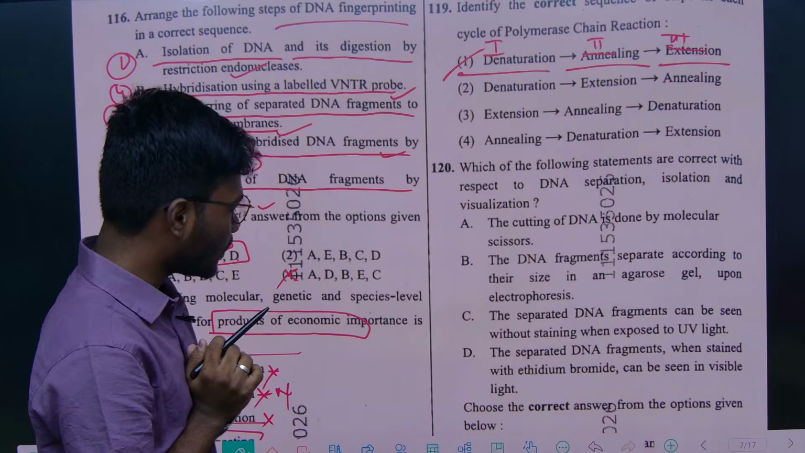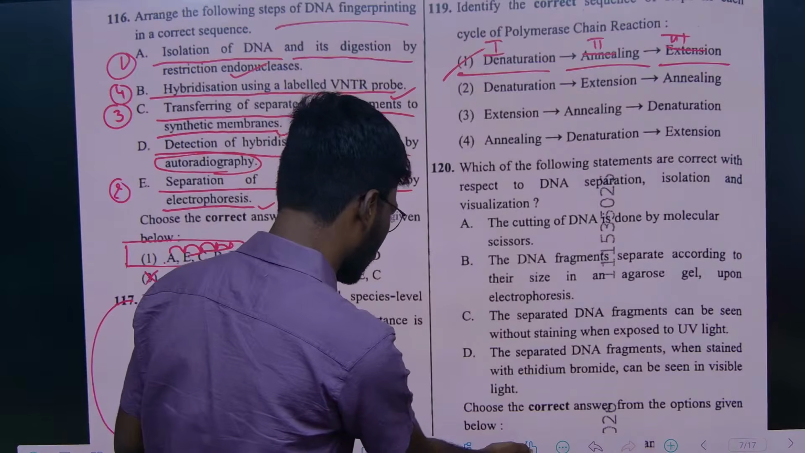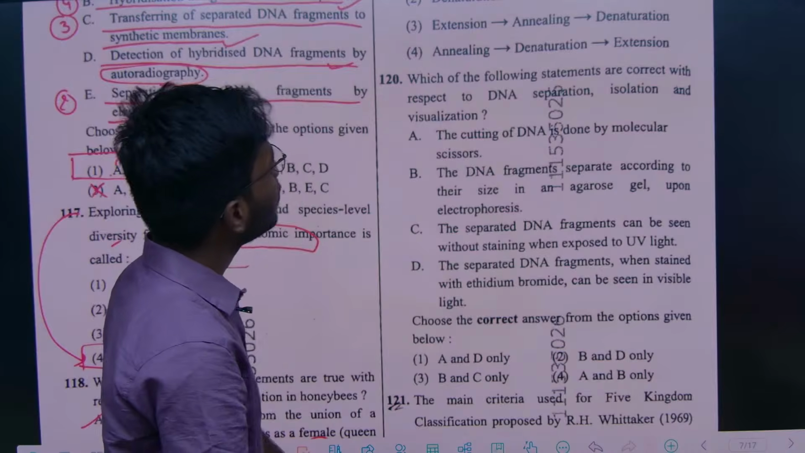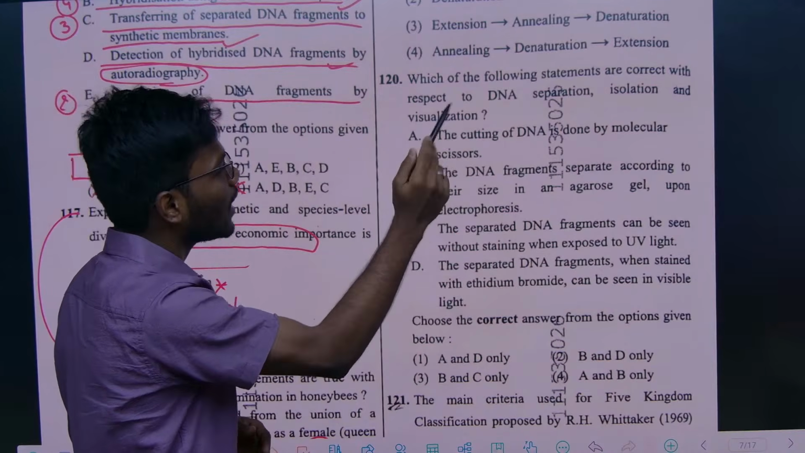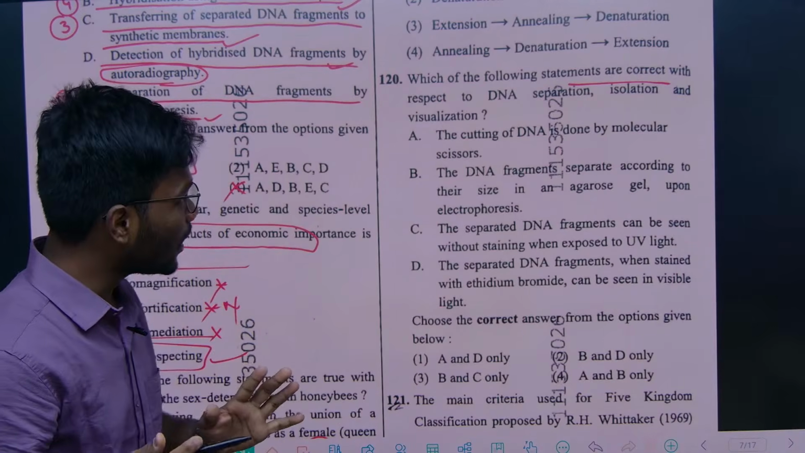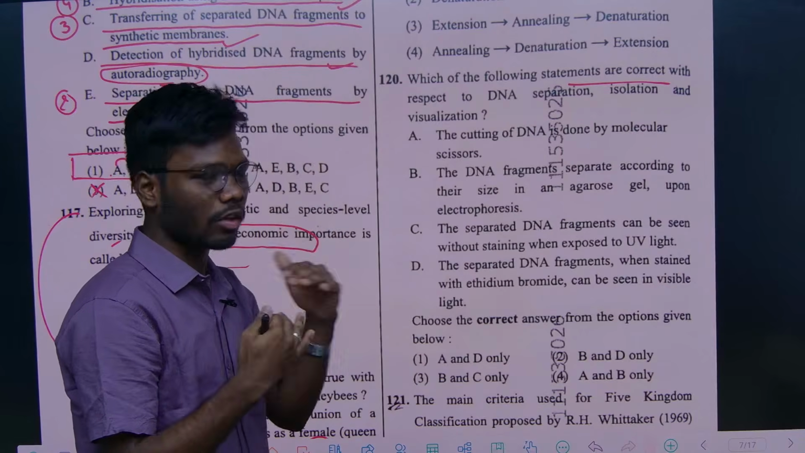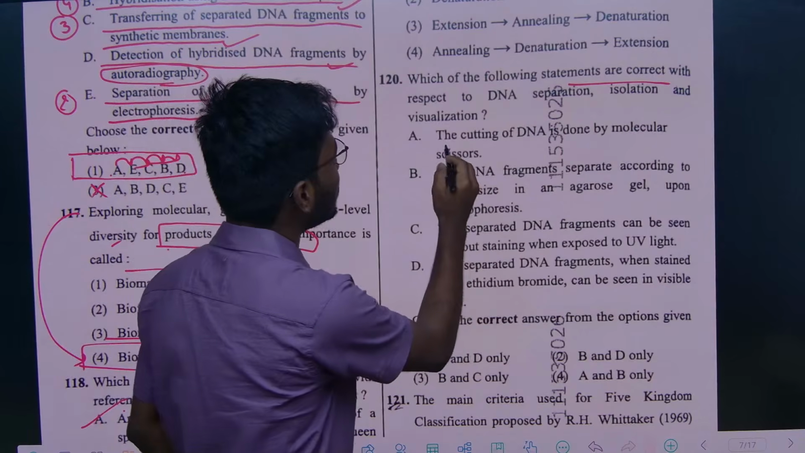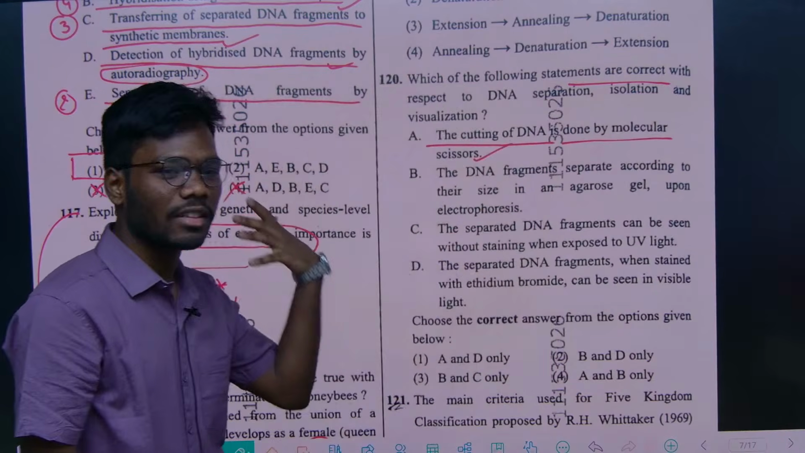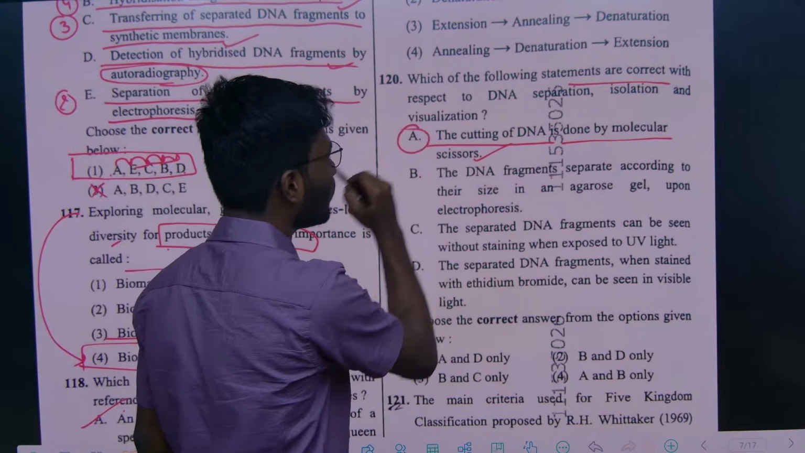Understand? Coming to question 120, this is also a biotechnology question. They are asking which of the following statements are correct with respect to DNA separation, isolation and visualization. This is DNA fingerprinting kind of thing only. The cutting of DNA is done by restriction endonuclease, not molecular scissors as stated. So option A will be the right one.